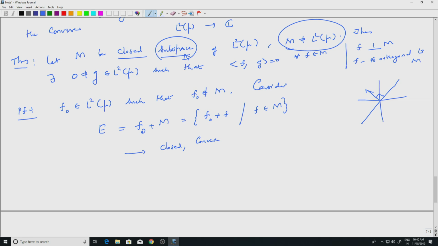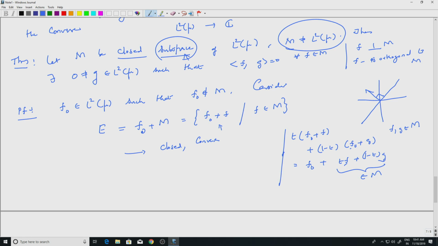Okay. So, for example, if I take 2 points, so let us say t times f naught plus f plus 1 minus t times f naught plus g. Okay. Well, what would be this? So, where f and g are in M, right. So, that is how the elements are, right. So, this is simply, if I look at f naught, I will simply get t f naught plus 1 minus t f naught, which is f naught, right, plus t f plus 1 minus t g, okay, and this is of course in M because M is a subspace, right. So, any linear combination of f and g will be in M. In particular, M is convex. So, if you translate a convex set, you are going to get a convex set.